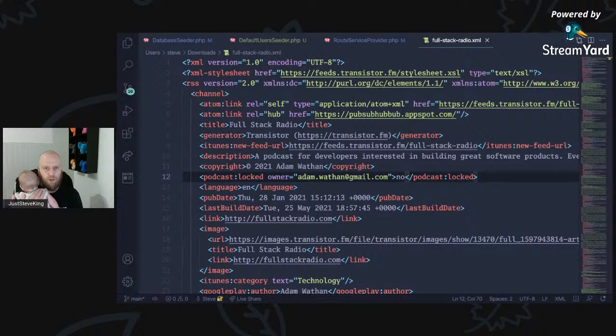So all we need to do is look to scrape this and build out what our database is going to look like based off of a feed, so that we're getting as much value as possible out of it. Straight away, I'm seeing things like title and description and copyright and language, which is all going to be super useful. Then we've got image, which is possibly going to be optional because not everybody's going to add an image. We've got iTunes category.